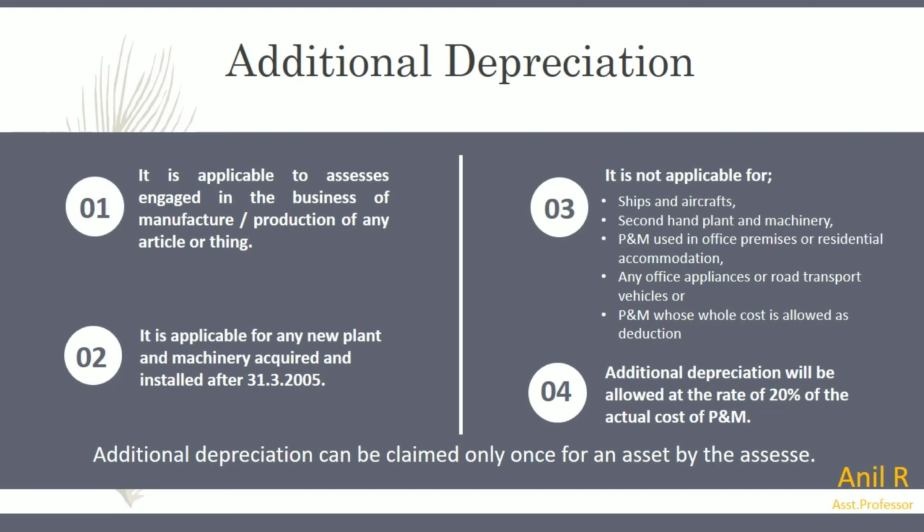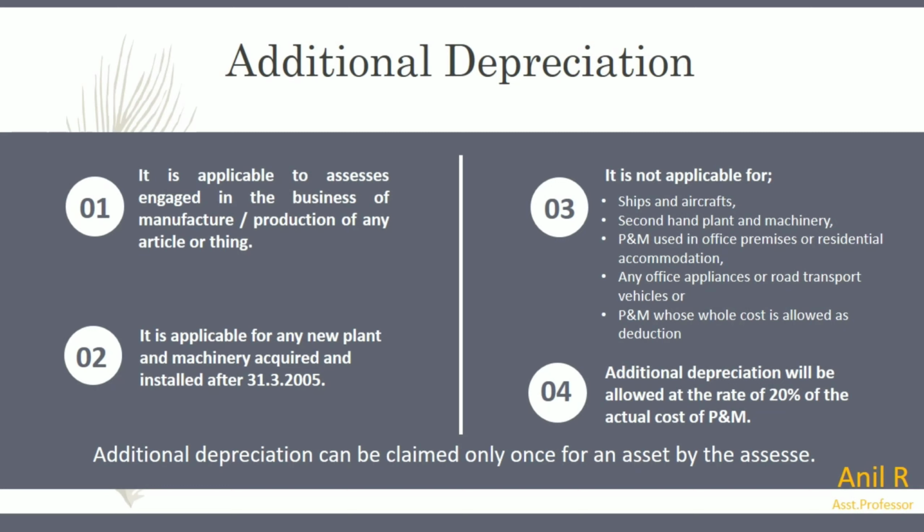And the third one, it is not applicable for, what is that? Ships and aircrafts, and second hand plant and machinery. That's what they clearly mentioned in the second point: it is applicable only on new plant and machinery. So in the third point they have clearly given that second hand plant and machinery is not applicable.